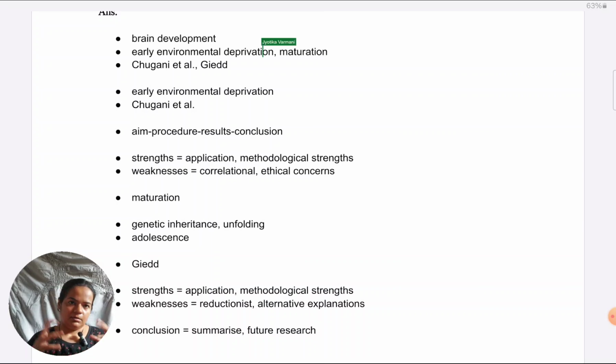So, just to take an overview of how we've written the answer: introduction, definition pointing out what we are taking in the answer, which studies and which arguments. Elaborating on the first argument, explaining what deprivation is, linking to Chugani, giving strengths and weaknesses of the argument with Chugani as an example, then transitioning to maturation by saying that environment is not the only factor, maturation by itself can bring about a lot of brain development, gradually linking it to adolescence, coming to the Giedd study, which is about maturation in adolescence, giving strengths and weaknesses of the study, and then concluding off with a summary of the whole answer and giving direction for future research.